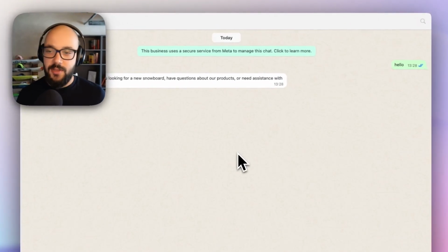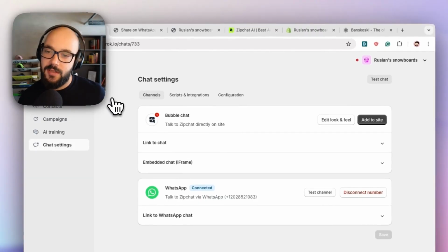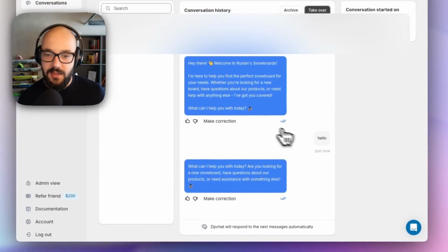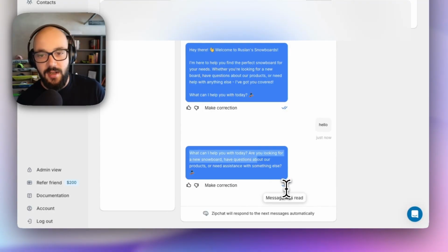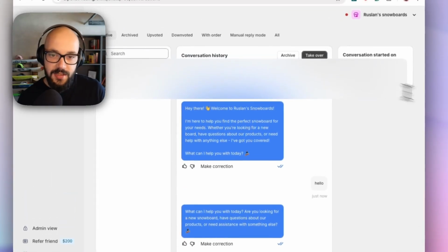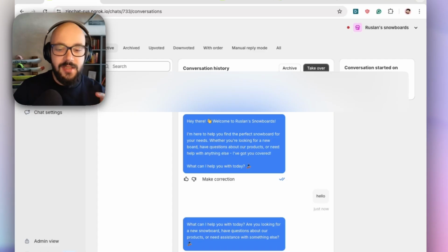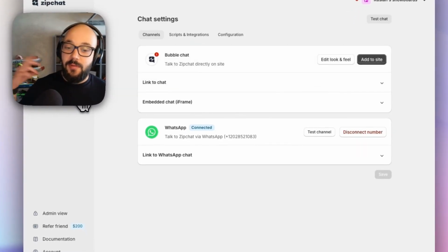Now, the cool thing about Zipchat is you can see all your conversations inside the app. So if I go on conversations, you can see here somebody is sending a message, and then you can see what the AI responded. You can see the status, if the message was read, etc. And you can see who sent the message. Now I'm going to hide my phone number here, but you can see the phone number and the name of the customer.